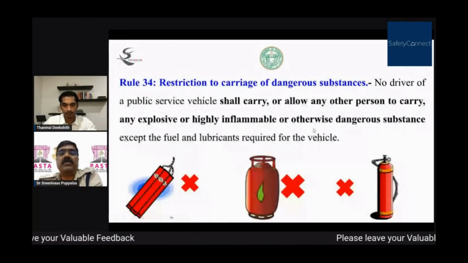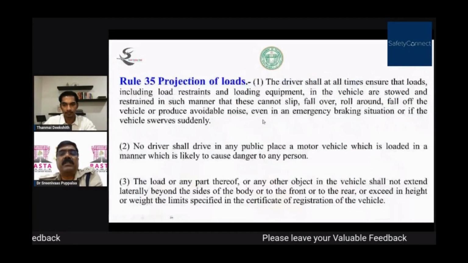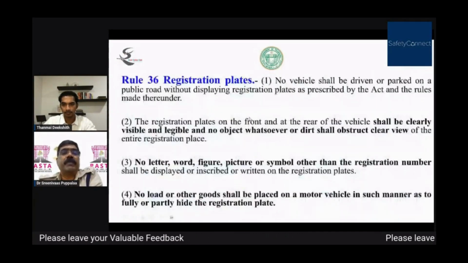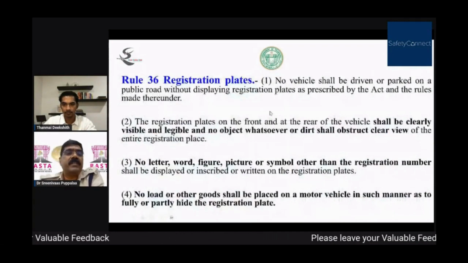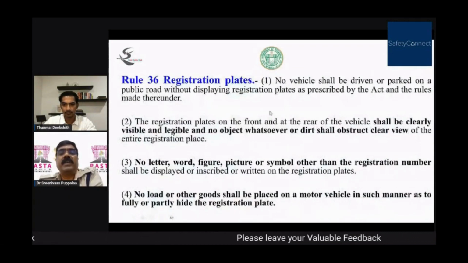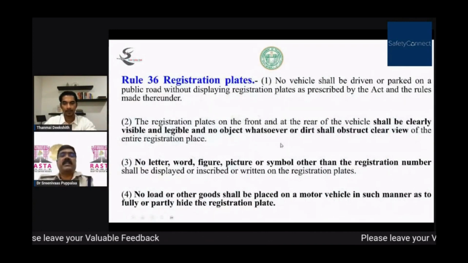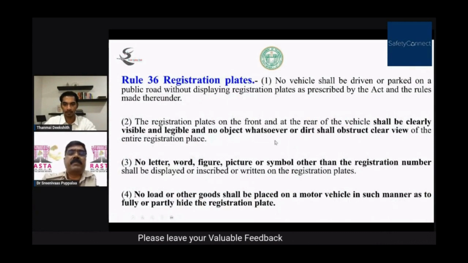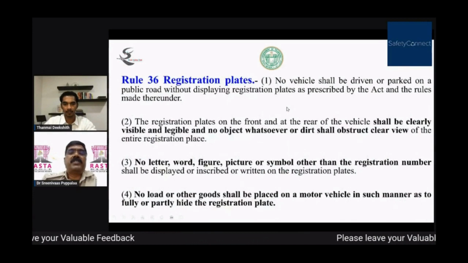Projection of lights. You have seen how the accident happened because of registration plates. Registration plates, front and rear, should be visible, and if it is a new vehicle, it should be a high security registration plate, etc. And the letters and figures, with size and width, are prescribed. So that should be observed, and the registration plate number should always be visible, and there should be a light for the registration plate also.